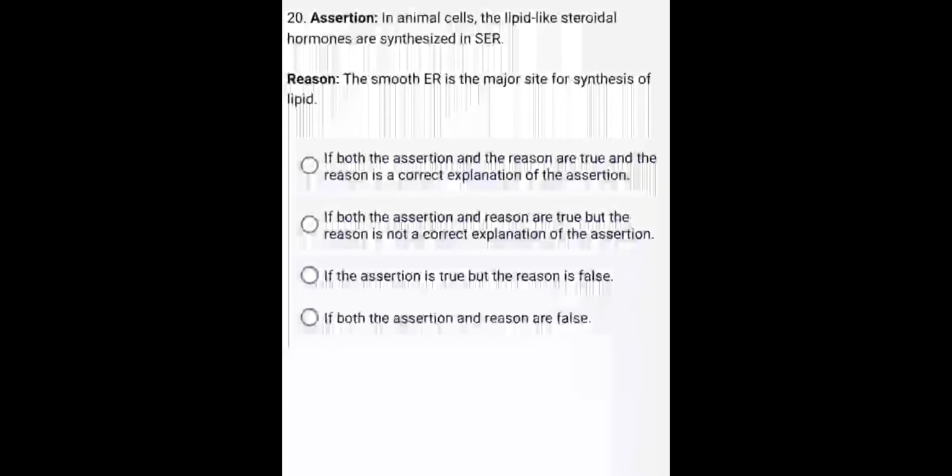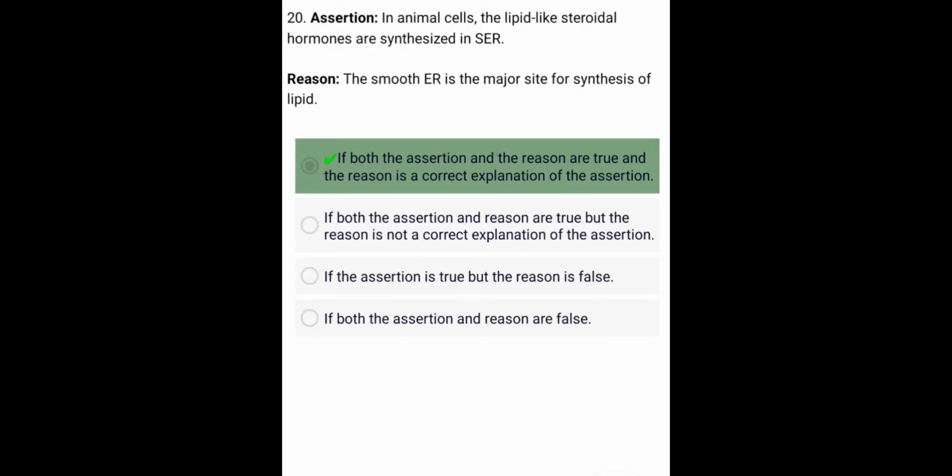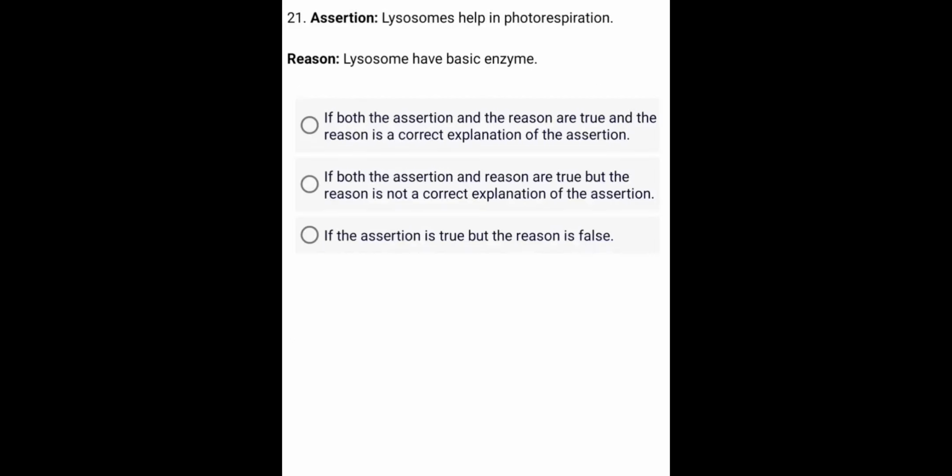Assertion. In animal cells, the lipid-like steroidal hormones are synthesized in SER. Reason. The smooth ER is the major site for synthesis of lipid. A. Assertion. Lysosomes help in photorespiration. Reason. Lysosomes have basic enzyme.